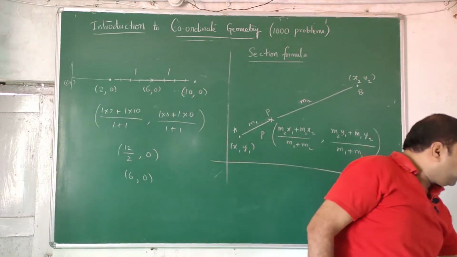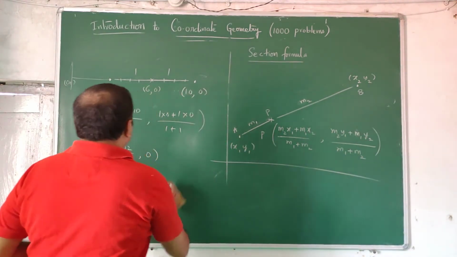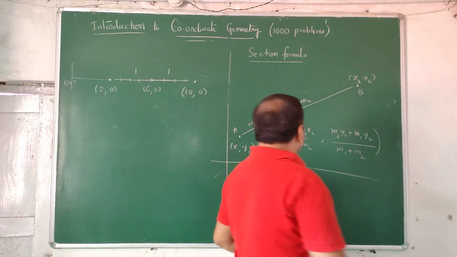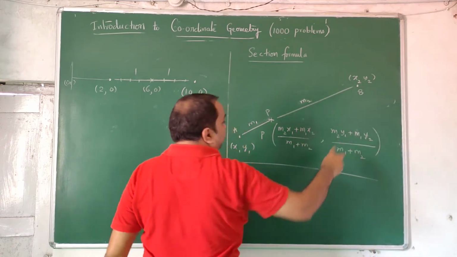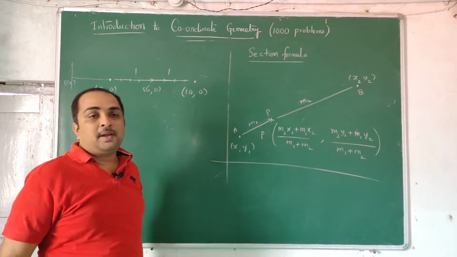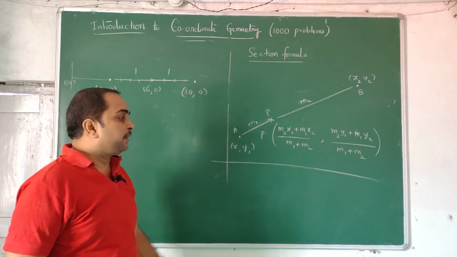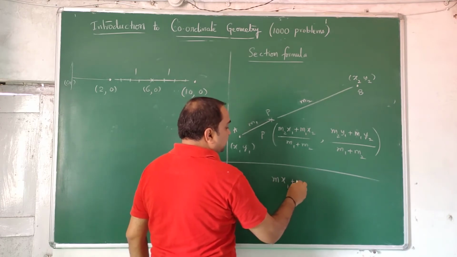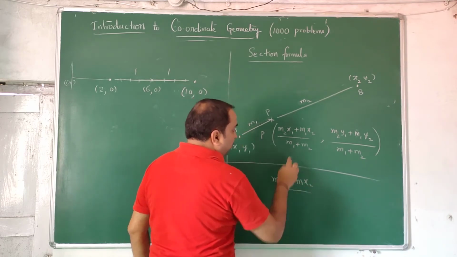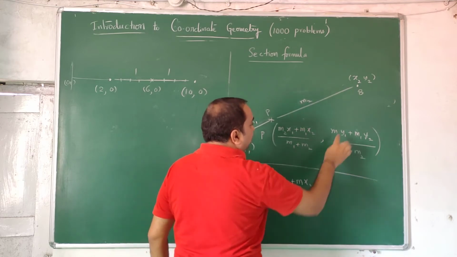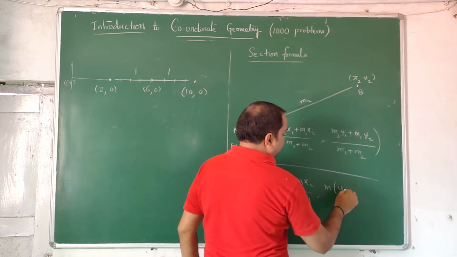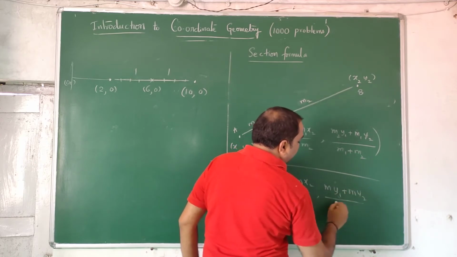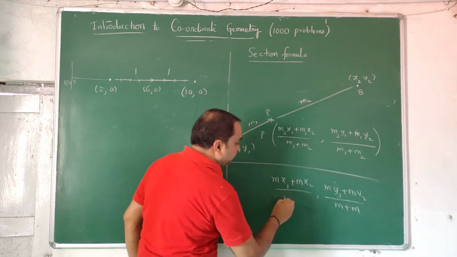But to find the midpoint, we can create one more formula which can do this very quickly. In this we have m1, m2, and we take both of them as the same. m1 is to m1, or m is to m. So in the numerator, m x1 plus m x2 by m plus m, comma, m y1 plus m y2 by m plus m. Here also I write m plus m.